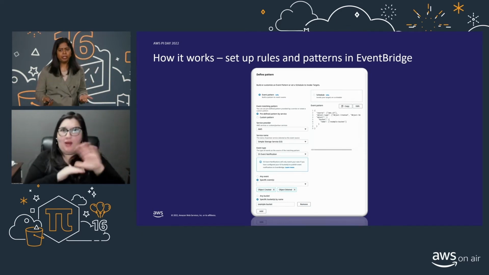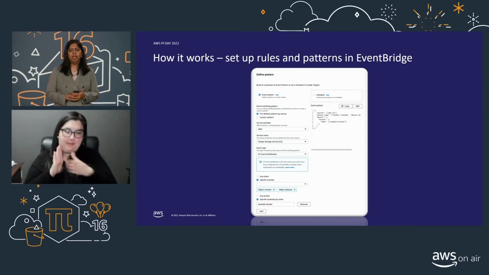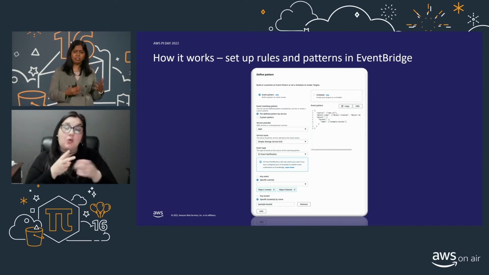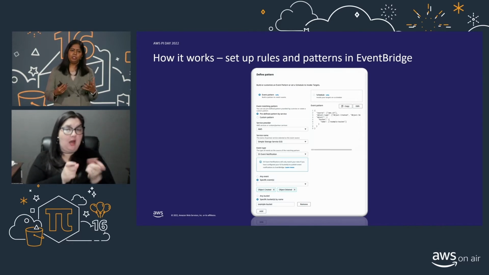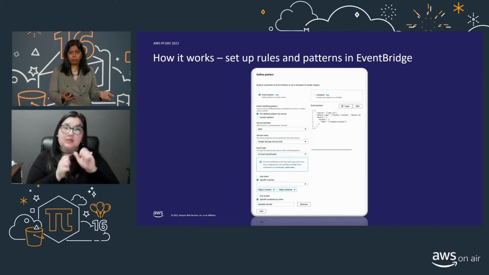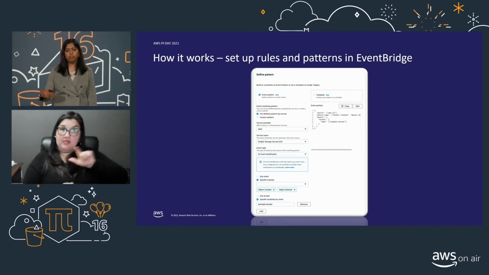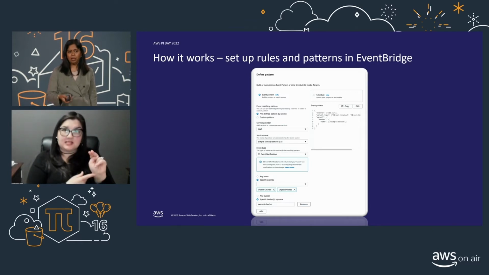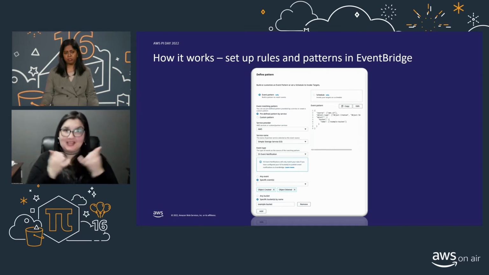So you click on Create Rule, select an event pattern. There's an event matching pattern, such as a predefined pattern by service or a custom pattern. So if you want something specific like a prefix, you use a custom pattern, or you can narrow down to see which pattern you want to use. You can select object creation if you use a predefined pattern, and you can also select the bucket that you want to do it for. Once you do it, on the left you will see a JSON statement on the right automatically filling up. Click on Save Changes, and your Amazon EventBridge is now configured for your S3 object bucket.